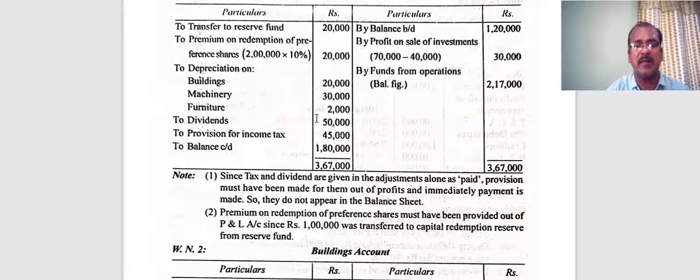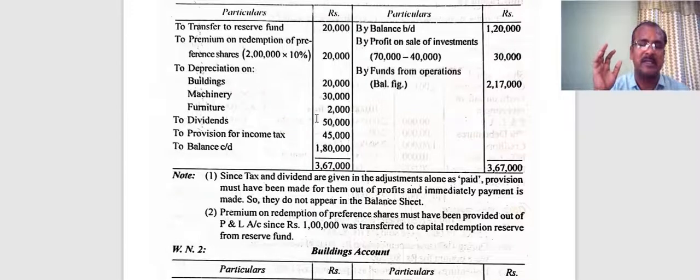year. It is a non-operating expenditure. So, to dividend proposed. To provision for income tax made this year, 45,000. They have provided 45,000 for income tax from the P&L account, and that is paid as tax paid this year. So they have recorded all these items, including reserves, everything we have considered.